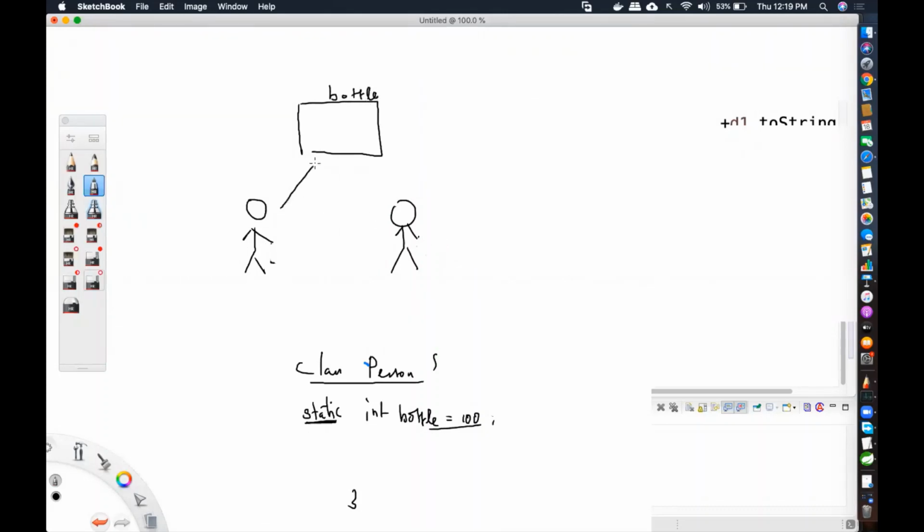So if this bottle is 100% full, and this person drank one glass of water from that shared bottle, let's imagine this is one glass. Obviously that change is reflected even for this object too, because this is shared memory space.